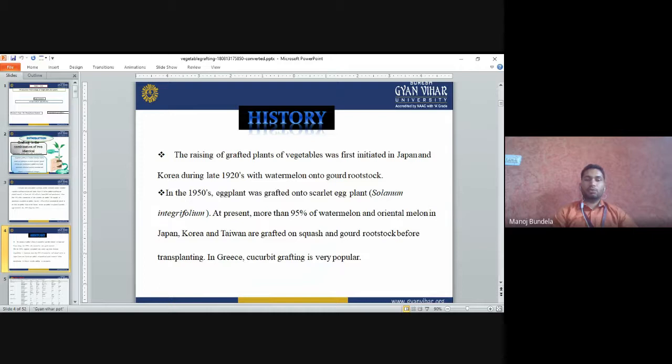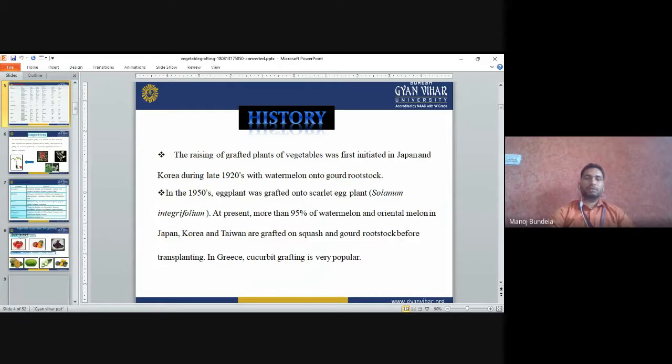In Greece, cucurbit grafting is very popular. Grafting is mainly done in cucurbits, and in Greece also it is very popular. Grafting mainly started in Japan and Korea, and the first crops were cucurbitaceous crops, watermelon and oriental melon, and eggplant is also grafted.